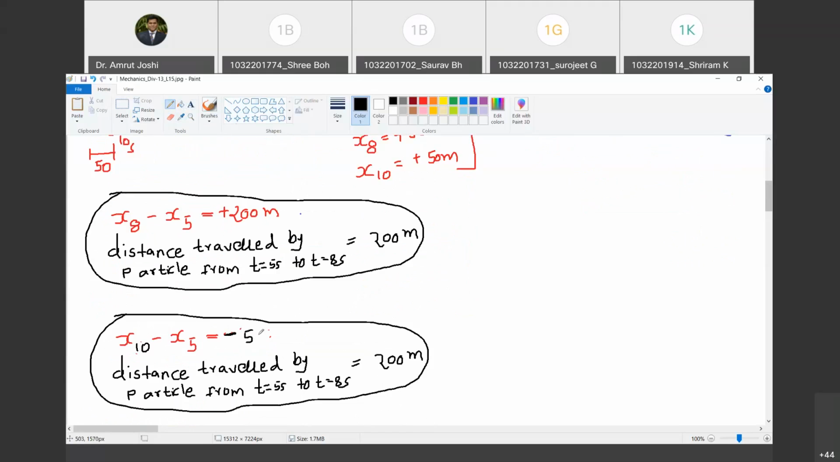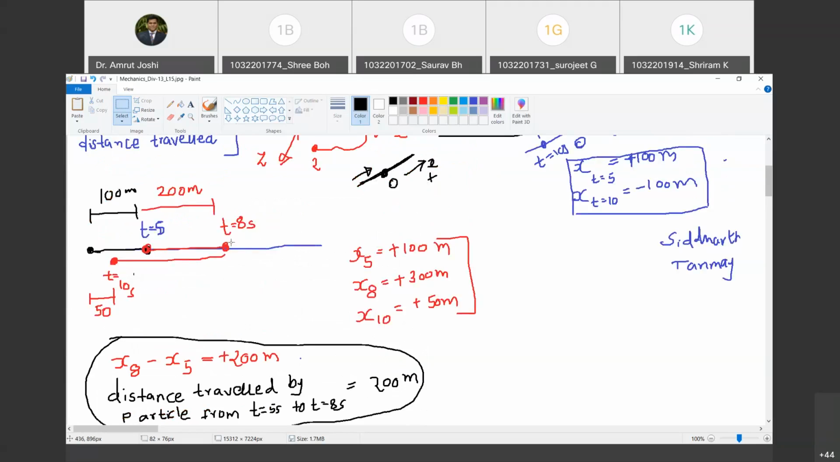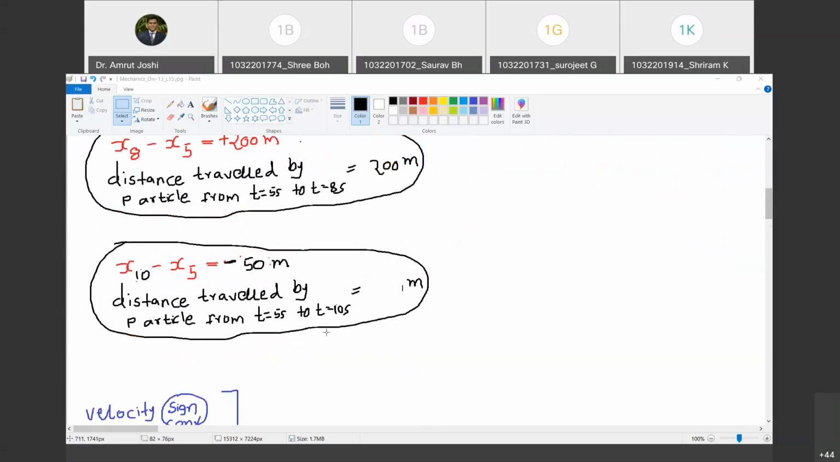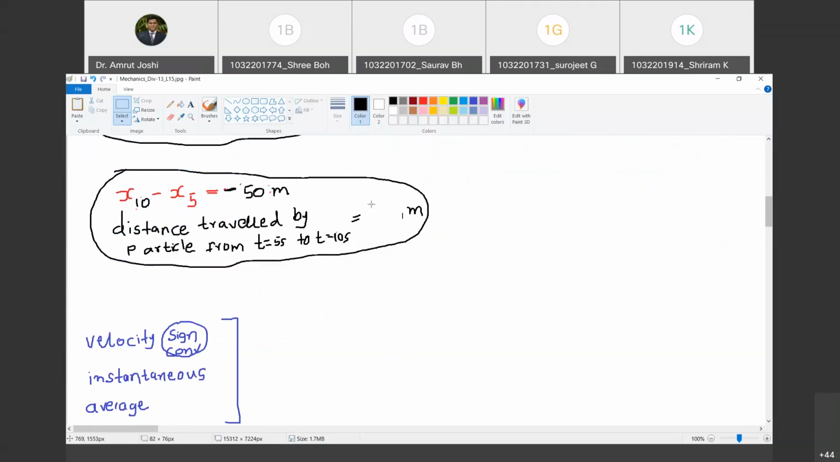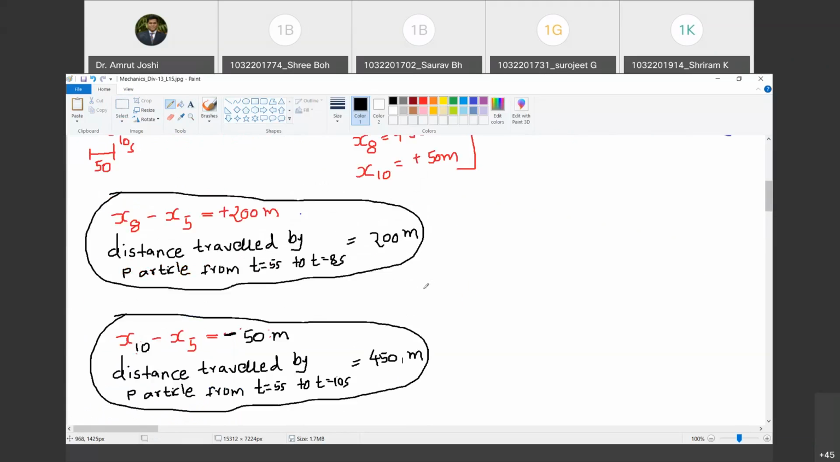So let me write it down. Minus 50 meter. And what is the distance traveled by the particle from t equal to 5 seconds to t equal to 10 seconds? 250. Are you with me? Yes, sir. Because the particle moved 200 meter ahead and it came back by 50. No, it's not 250, it will be 450. Are you with me? Yes, sir. 450. Happy? Yes, sir.